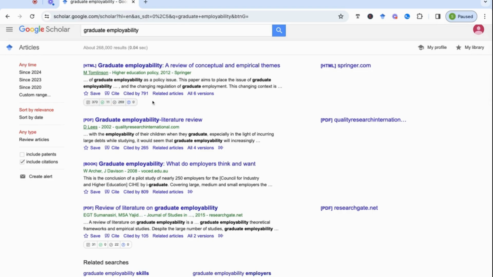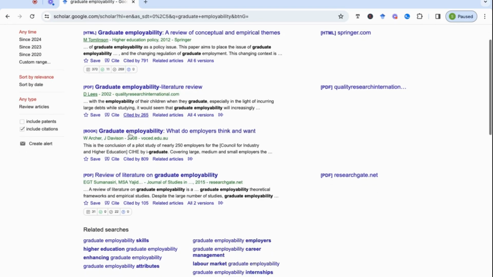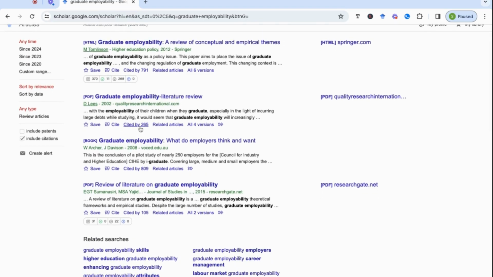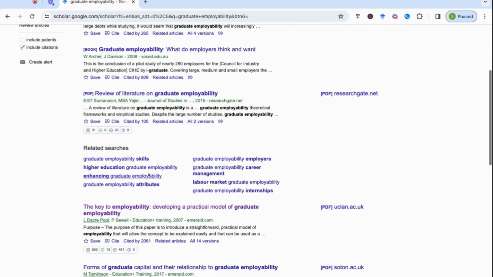You can see a bit of difference in terms of how many cited, so just be careful here because they're not always accurate, but you can see there are 11 supporting statements, there are 269 mentions of this article, and then I can do that with most of the articles. Here it's 265, 809, 105. This one's 2061. So I know that Paul and Sewell might be interesting authors to look at. So that's a very quick and basic way to start looking at it. And then I'll probably click on this one and read it further, the references and so on. So that's a basic way to do that.